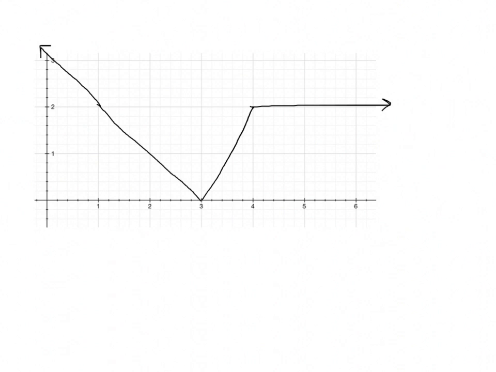Okay, so we have the graph of g of x, and I want us to approximate all values of x on the interval from 1 to 6 for which the function is equal to its average value on the interval. And I apologize, this function is handwritten, but it's the best I could do. So the idea here is, what do they want? Well, first they want us to approximate x values where the function is equal to the average value. And I hope you recognize that's basically the mean value theorem for integrals. I'm not saying find the value of c guaranteed, but it's the same setup. The first thing we need to do is find that average value.